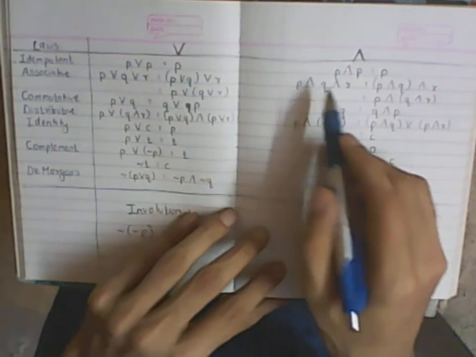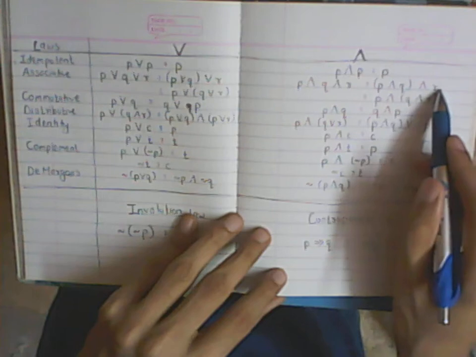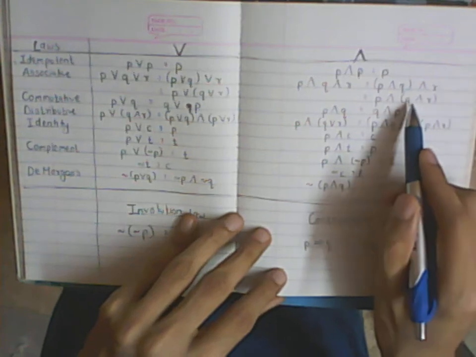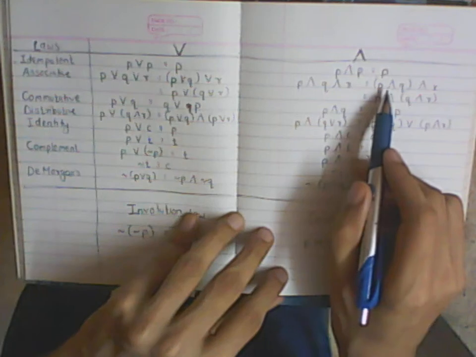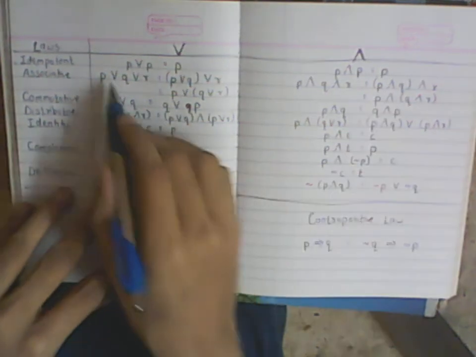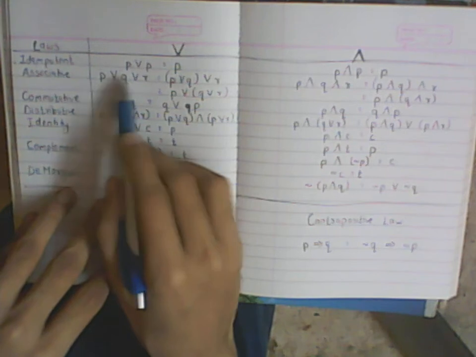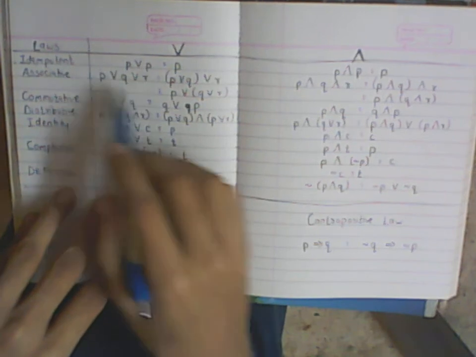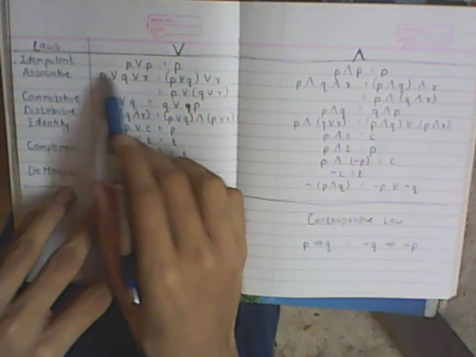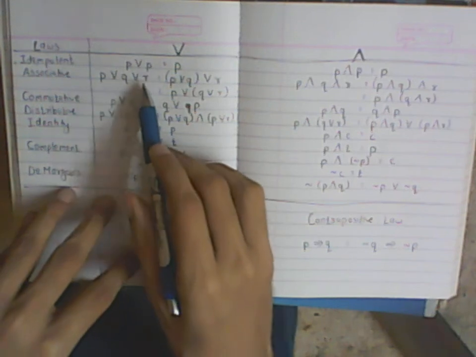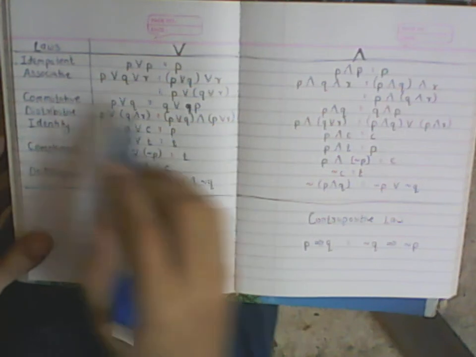Same for AND. It doesn't matter whether you do P and Q first and then you do R, or you do Q and R first and then you AND it with P. These two are logically equivalent. So when you write it like this, there's no need of putting brackets or parentheses, because the associative law says that it makes no difference. So the brackets are not really necessary here. But still, if you want, you can put them for logistics perspective.